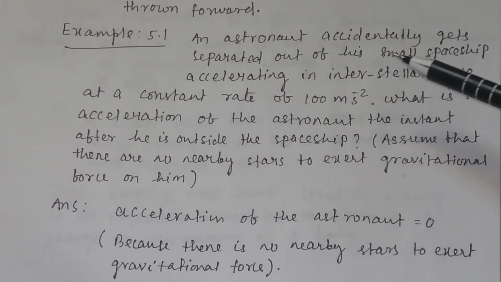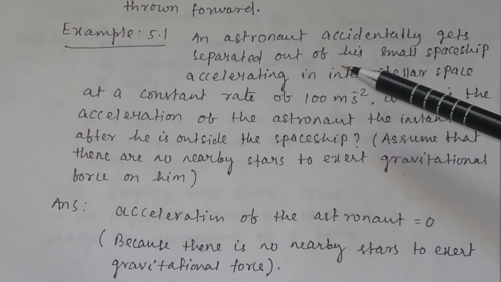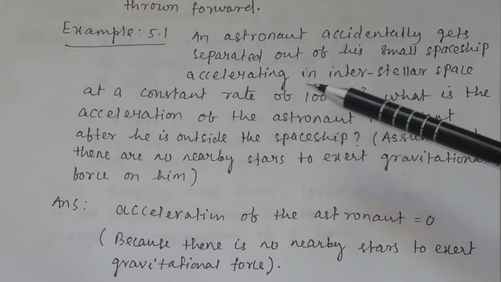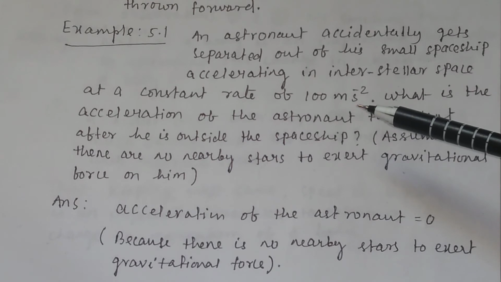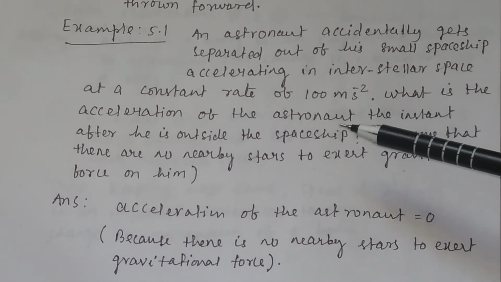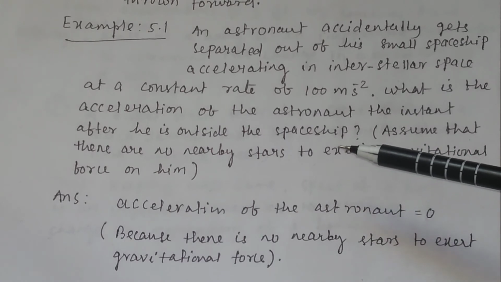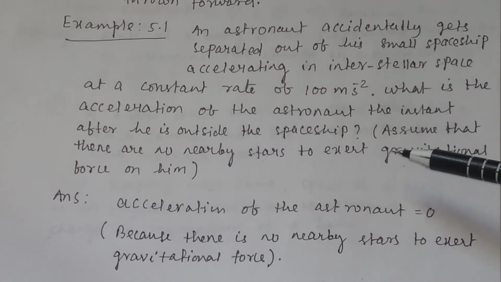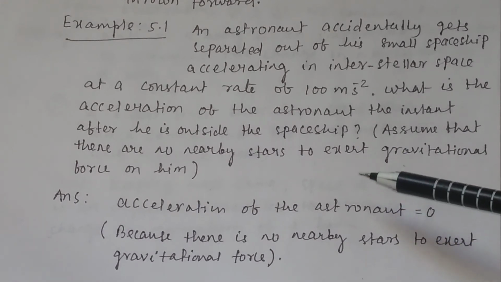So the astronaut accidentally gets separated or detached from the spaceship which is accelerating in interstellar space at a constant rate of 100 meter per second square. Question is, what is the acceleration of the astronaut the instant after he is outside the spaceship? Assume there are no nearby stars to exert gravitational force on him.